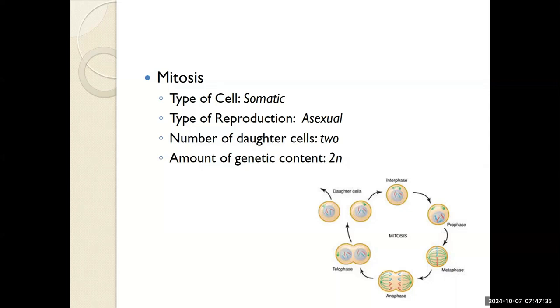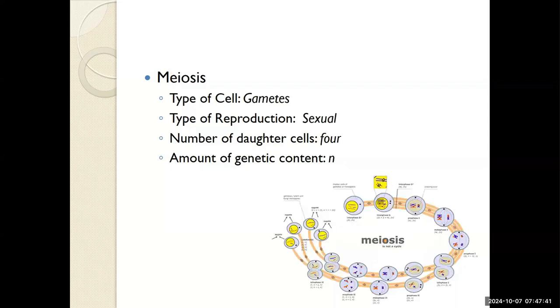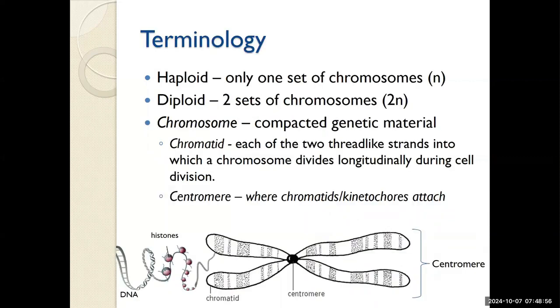Notice that all cells in your body can undergo mitosis. These are known as somatic cells, your basic everyday body cell. This is in contrast to meiosis, which involves only the specialized gametes, sperm or egg. Meiosis is specific to sexual replication, resulting in 4 daughter cells, each of these having only half the genetic content.